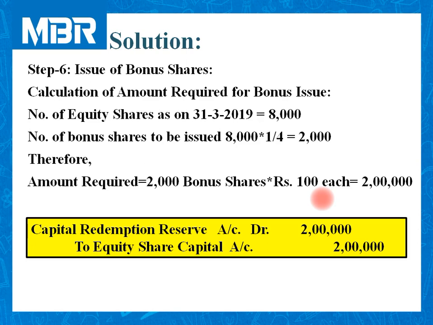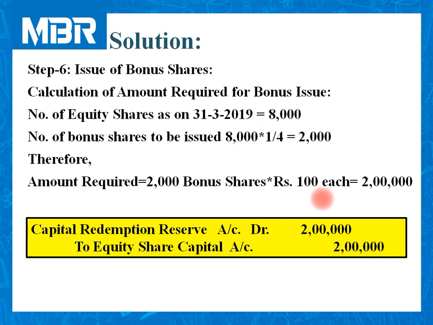Now check the journal entry. If I am not wrong, during step number 3 we created a special reserve called CRR for rupees 3,20,000. But we don't want 3,20,000 over here. We need only 2 lakhs from that.